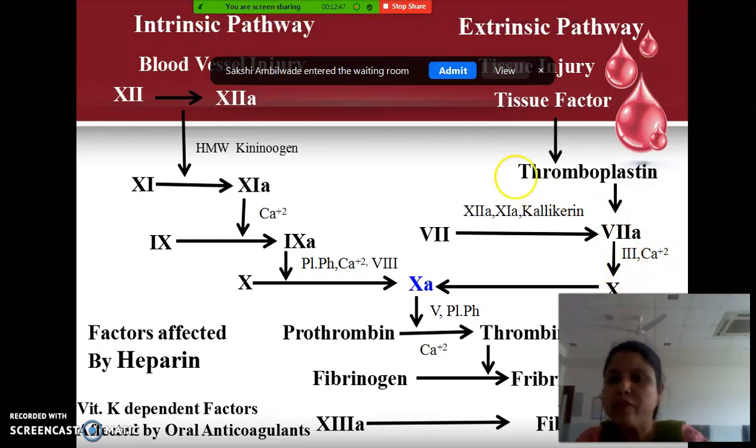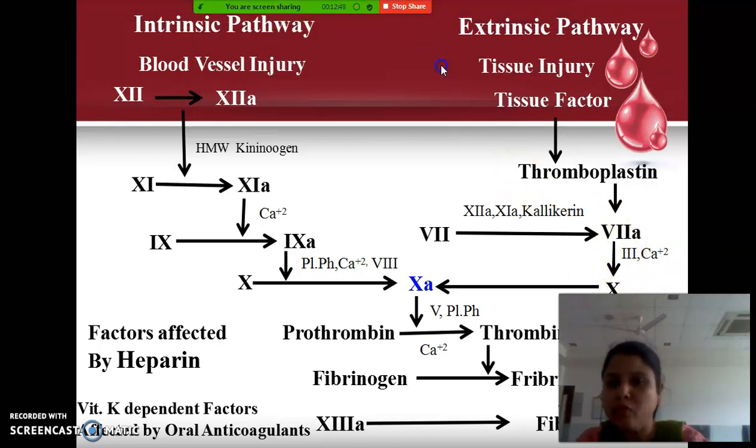In the presence of factor 3 and calcium, what will happen? Factor 10 will be converted into factor 10A. Wherever A is written, that is the active form. Okay, now factor 10 has been activated.